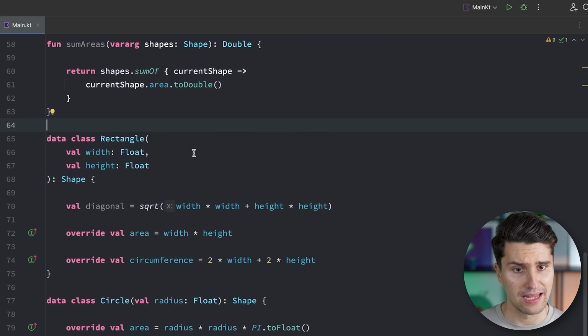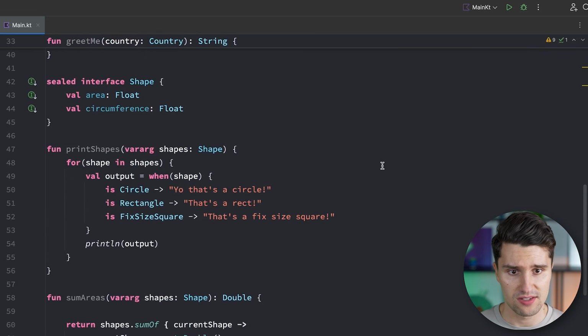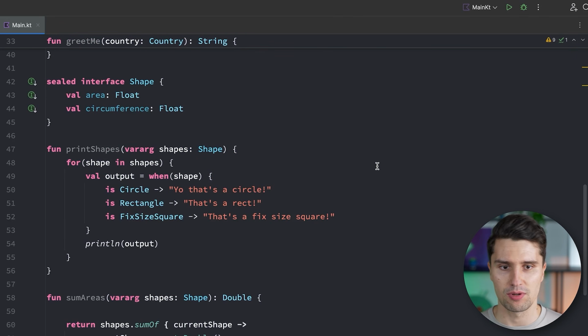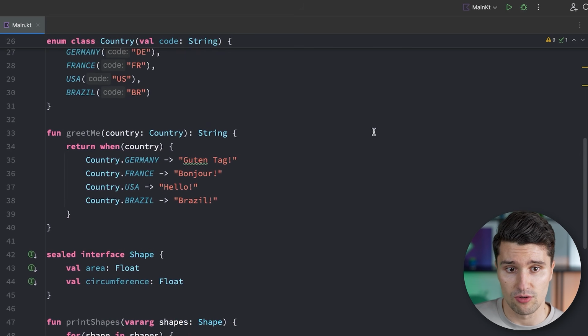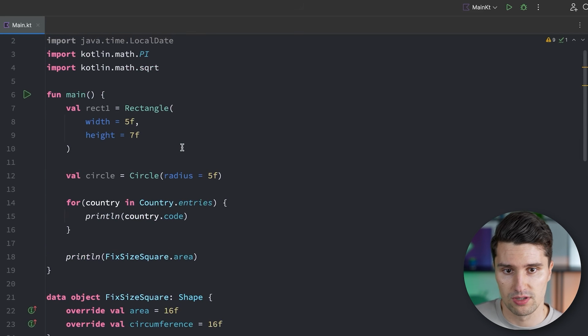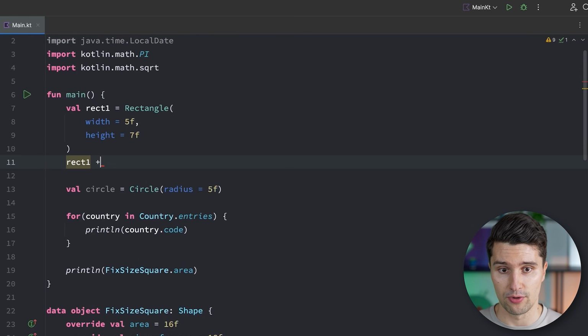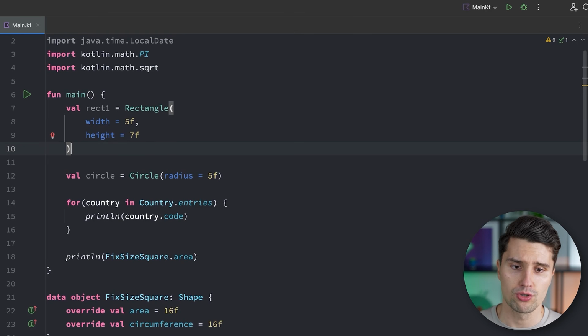Let's remove this. And I think we can put a check to classes. Of course, there are lots of more little details about classes that you can learn about. For example, there are operator functions, so you can actually define your own operators and override these for a specific class so that you can define what it would mean if we say rect1 plus rect2, how this addition would work. That's behavior you could define with Kotlin for all kinds of operators that Kotlin offers. There are ways to define multiple constructors, but what I showed you here is really the most important foundation about classes with which you can directly start in the real Kotlin development world.